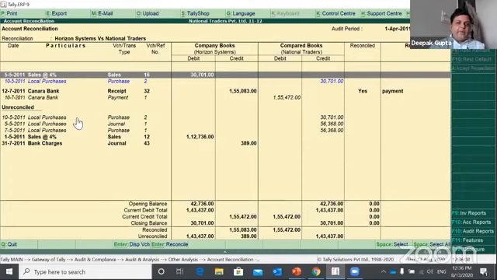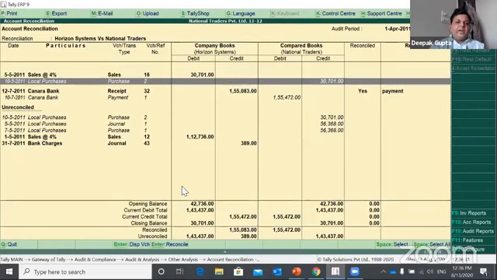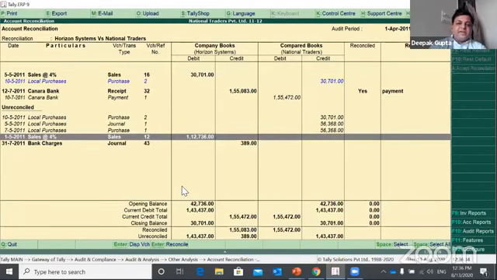Now there must be some transactions which have differences or are in parts. For example, in my books there is a sale with an amount of 1,12,736. But in my customer's books, he has two different transactions, one in journal and one in purchase, of two parts which together comprise this total sale. So I can press the reconcile button in the button palette, or press Control Enter as well.